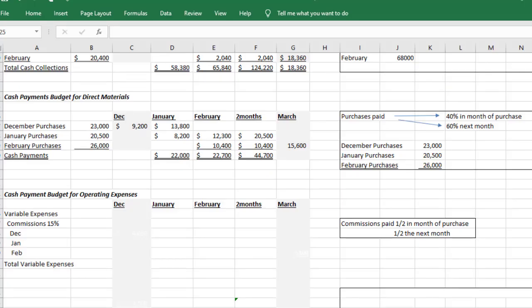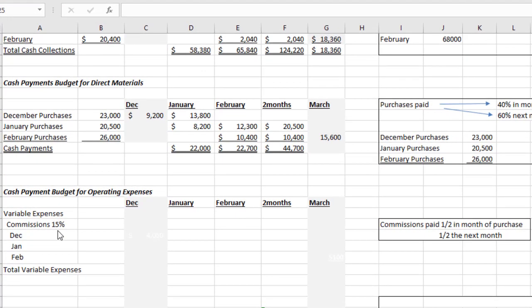Let's start with the variable expenses. So we know commissions are variable expenses because a variable expense is an expense that increases with more activity. So the more sales we have, the more the variable expenses are. Remember, it's a volume situation. In other words, volume of sales. The more sales we have, the more commissions we have. Therefore, it varies by volume.